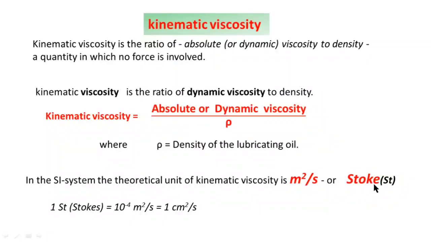It is denoted by St. One stoke, or one St, equals 10 power minus 4 meter square per second, or one stoke equals 1 centimeter square per second. These are the units for kinematic viscosity. Kinematic viscosity is the ratio of absolute viscosity to the density of the lubricating oil, and this is the formula.